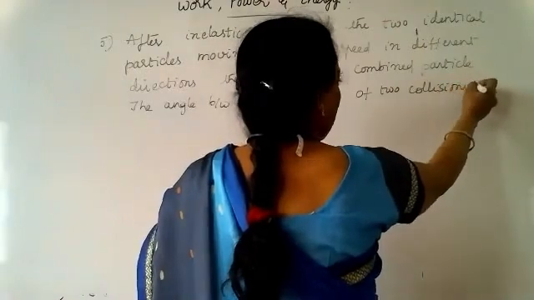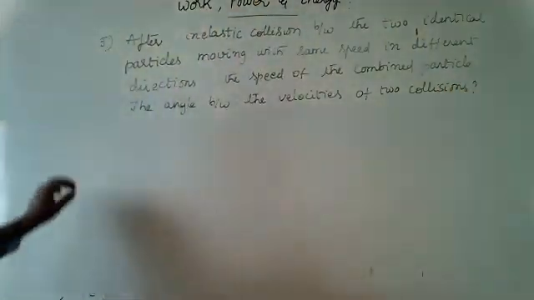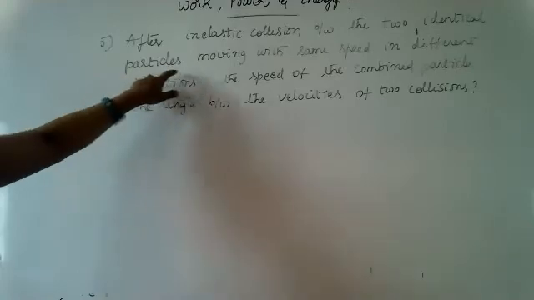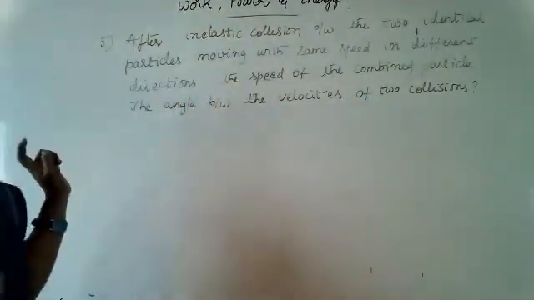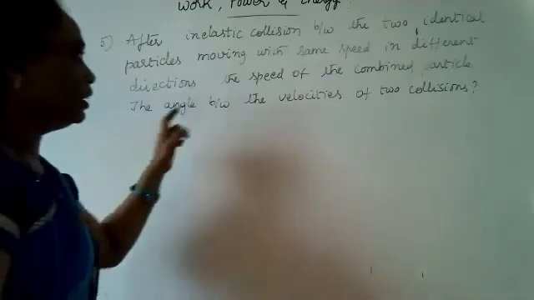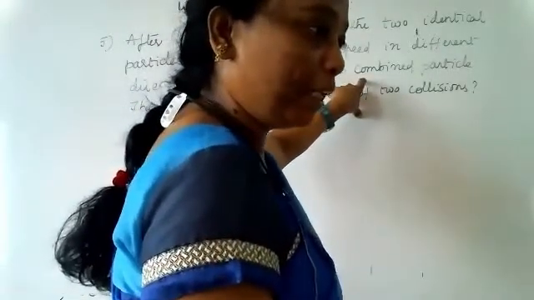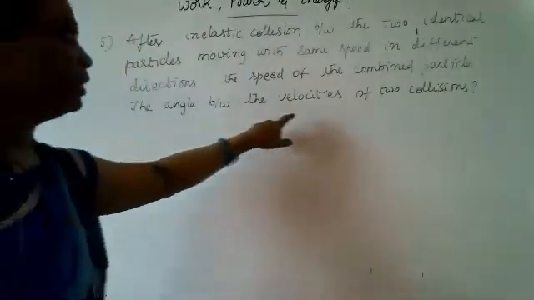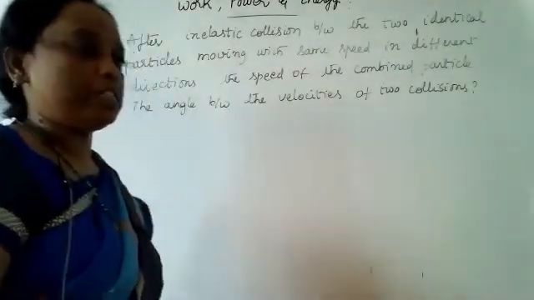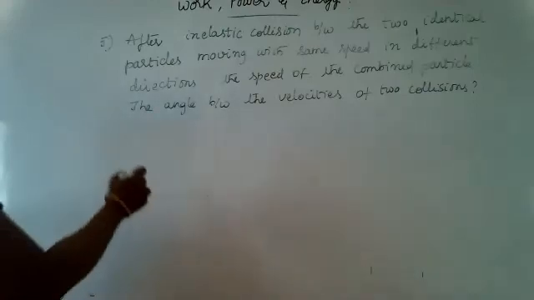So this was the problem given. After inelastic collision between the two identical particles moving with the same speed in different directions. So directions are different and the speed of the combined particle, then the angle between the velocities of the two collisions. So we have to calculate this one.